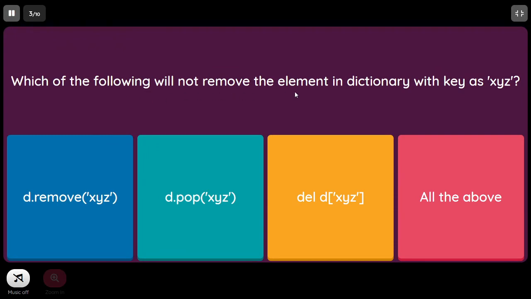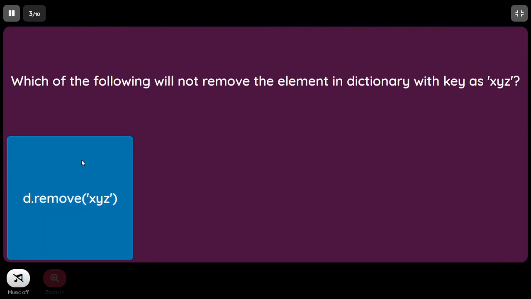Which of the following will not remove the element in dictionary with key as X, Y, Z? So here option 2 and option 3, that is the second and third options, are correct ways of removing a dictionary key with the XYZ, that is d dot pop of that particular key or del d of that particular key. We are not going to use index, and the remove method is not there. So we cannot remove it using the remove method. So the correct answer is the first one.